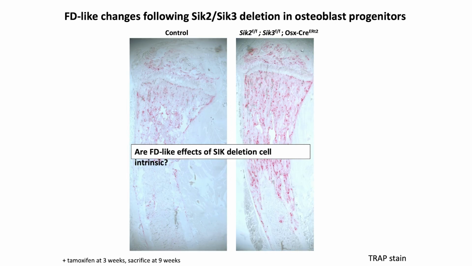And so now, because we have the tdTomato allele in this tamoxifen-dependent lineage tracing model, we can ask if any of these FD-like effects are cell intrinsic. And the answer is it's complicated. And this might have been predicted based on what Yingzi mentioned about the cell autonomous and non-cell autonomous effects seen in her GS alpha activation models.